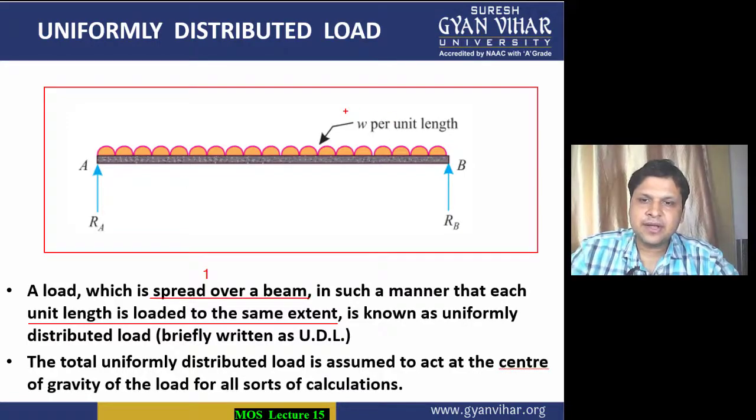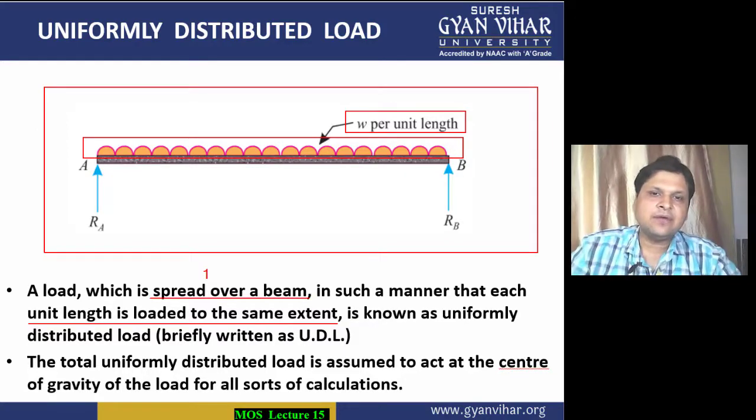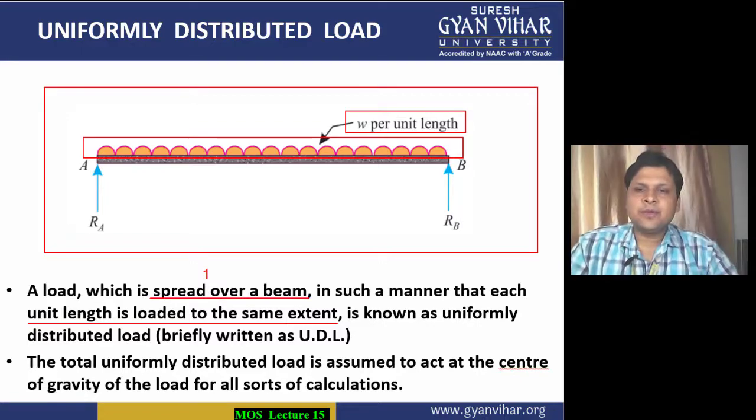As you can see in this diagram now, the load is w per unit length, means each length has the load w, means the load is not varying from anywhere. It has a constant value everywhere. Therefore we are writing that the load is small w per unit length.